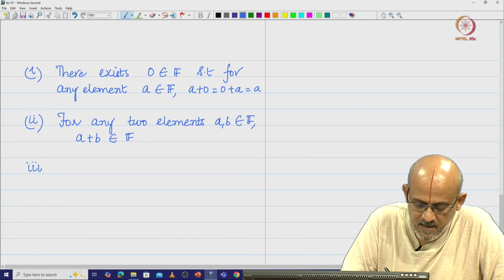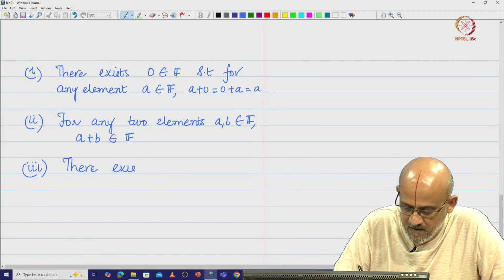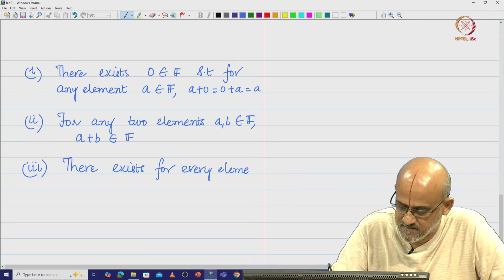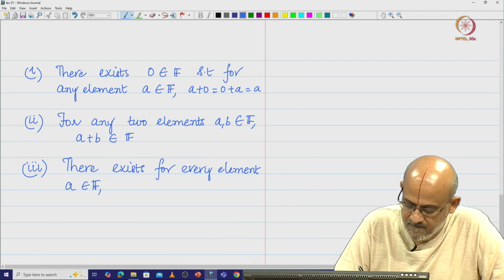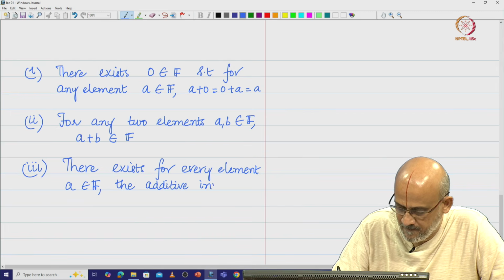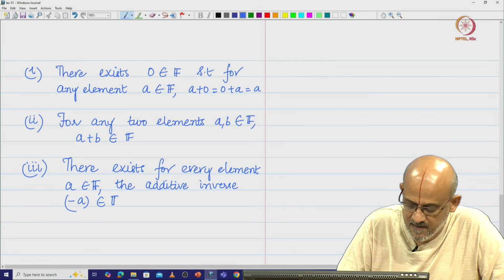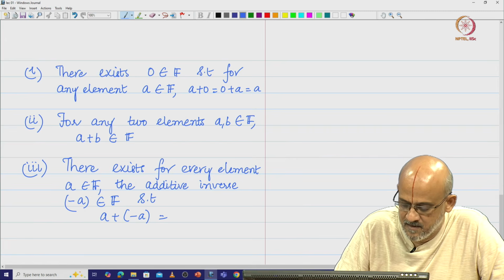Then we are going to say that there exists for every element A in the field the additive inverse minus A in the field such that A plus minus A gives me the 0 element.